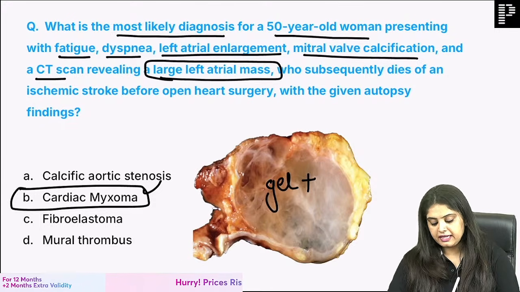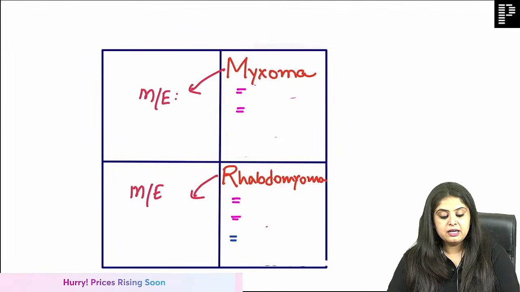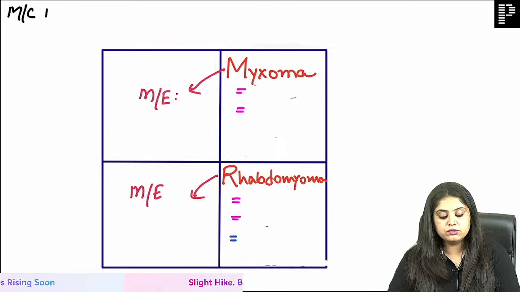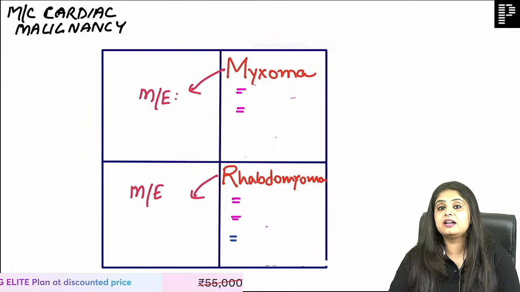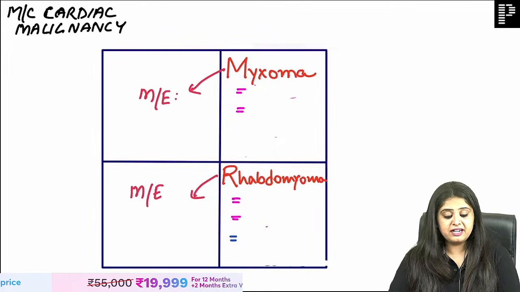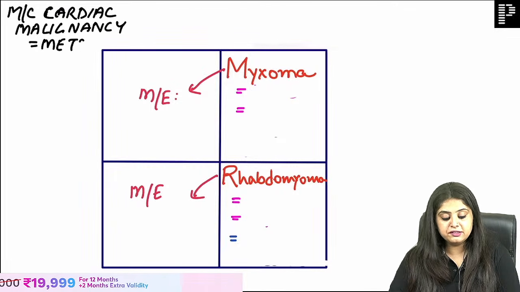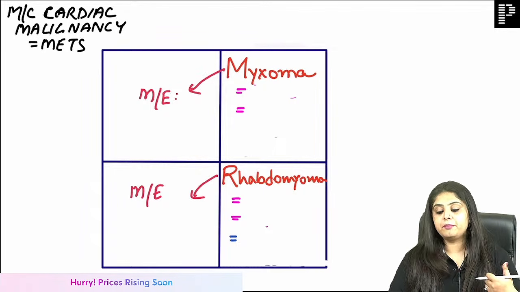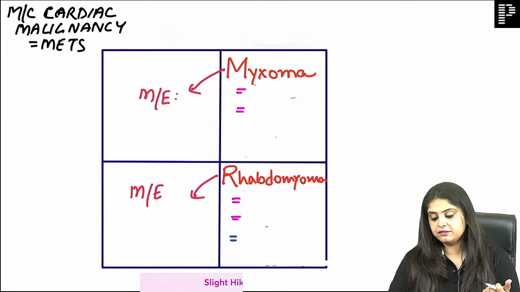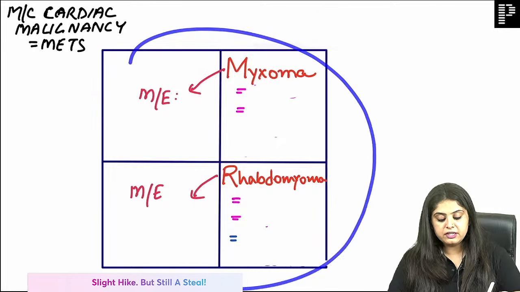I've got you one final summary of cardiac tumors, but my first question is, which is the most common cardiac malignancy? Have you ever heard of a patient having cardiac cancer? That's very, very rare, especially at an undergrad level. Forget that, even at postgrad level. The most common cardiac malignancy is not of the heart itself, it is cancer of other organs like breast and lung coming to the heart, metastasis. That's very, very good. Now we come to the real tumors in the heart.